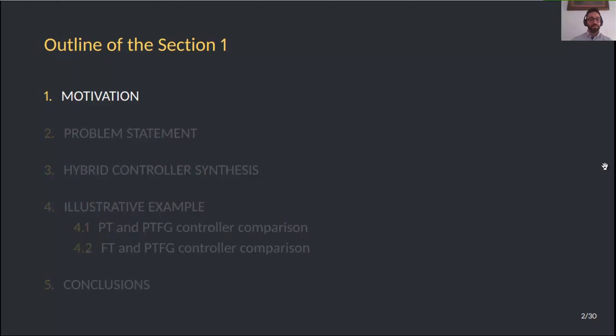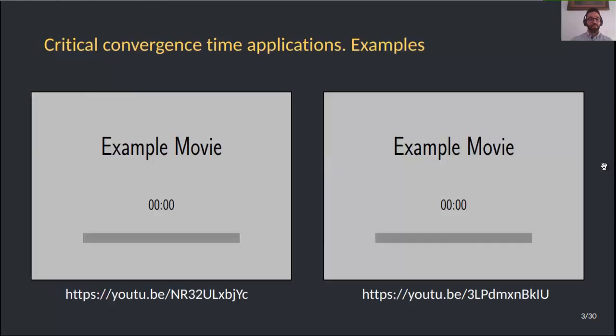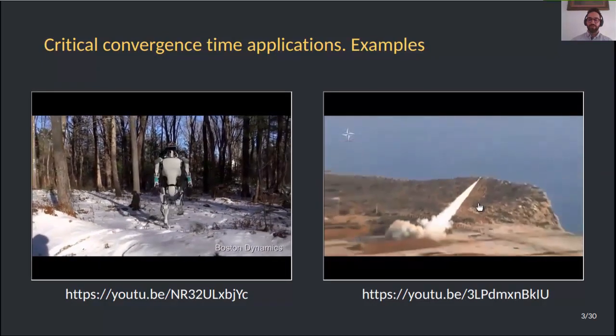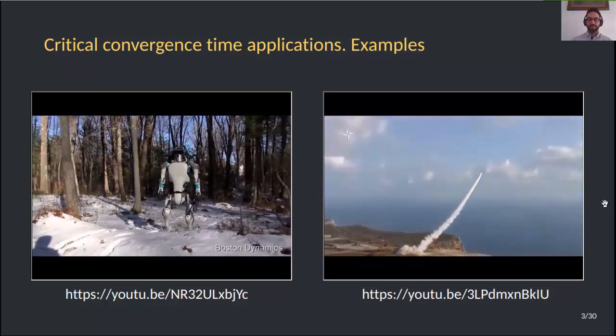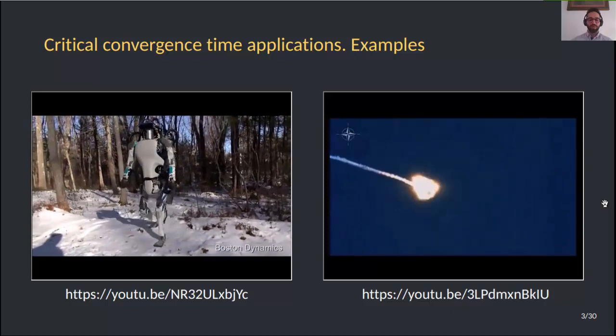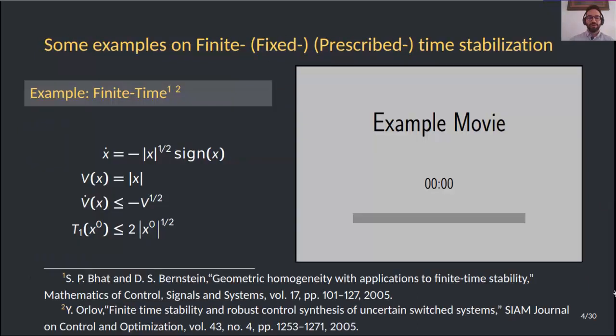Let us start with the motivation behind this work. We are motivated by applications with critical convergence time, like the working of a Viper robot and the missile interception task. Both of them require that the control goal is achieved in a small time window. In order to deal with that kind of applications requiring a certain time function that is bounded, in the literature we can find finite, fixed, and prescribed time stabilization.